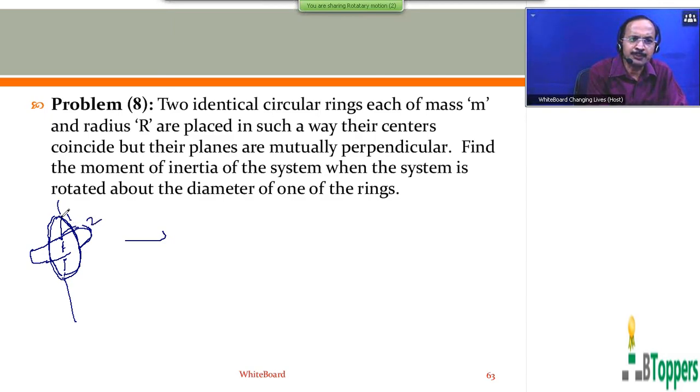That means the system is rotating about the diameter of one of the rings, that is, about the diameter of the first ring. That will become the central axis of symmetry for the other ring. I try to draw the diagram again with more clarity.